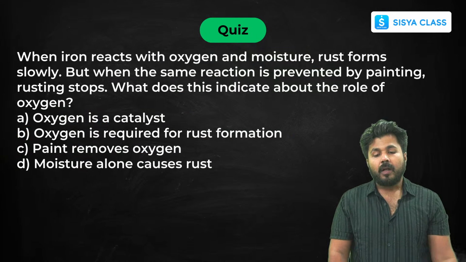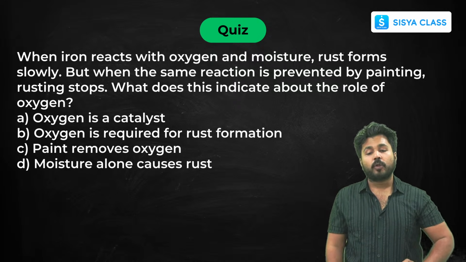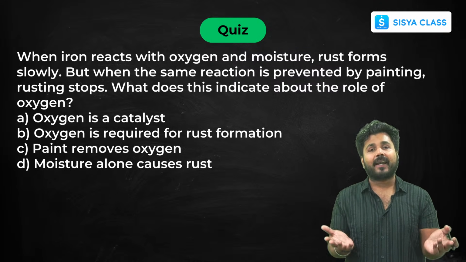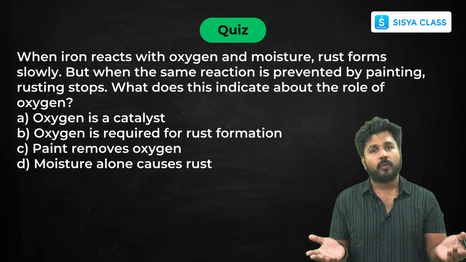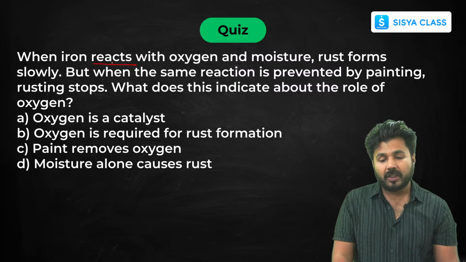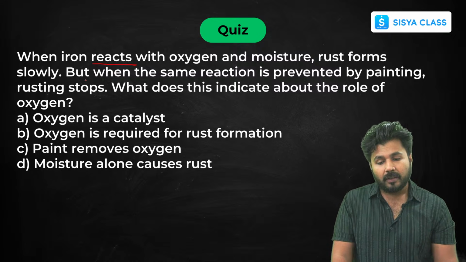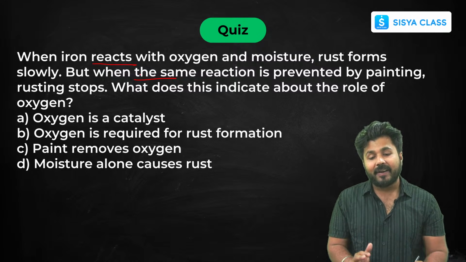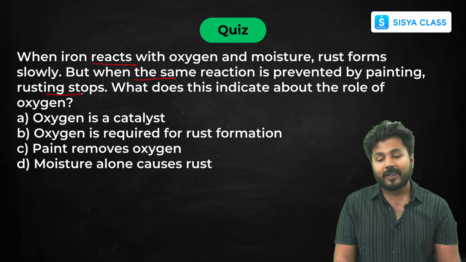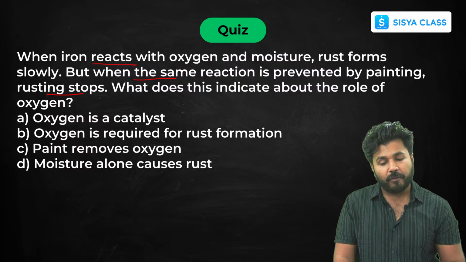Next, what happens when iron reacts with oxygen and moisture? It gets rusted. You all know hydrated iron oxide, Fe2O3.xH2O. We already have learned that in the first chapter. Now when the same reaction is prevented by painting, if you paint it, rusting will stop. What does this indicate about the role of oxygen?